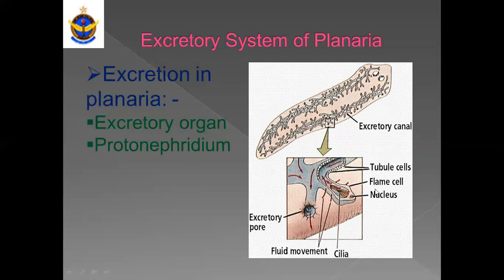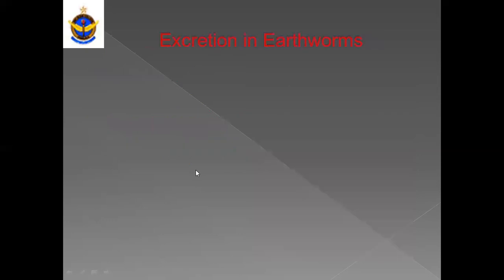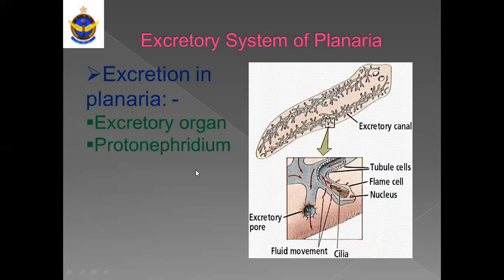Because they have hair-like projections in them which are called cilia, and flickering of cilia make them look like a flame cell. Now these flame cells move and gather the excretory material, and this excretory material is then pushed out or excreted out from the excretory pore. Which type of excretory material is removed out from the protonephridia in planaria?